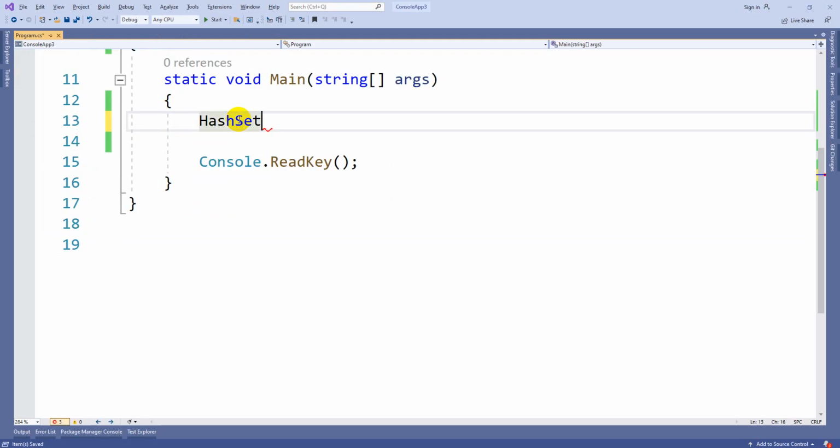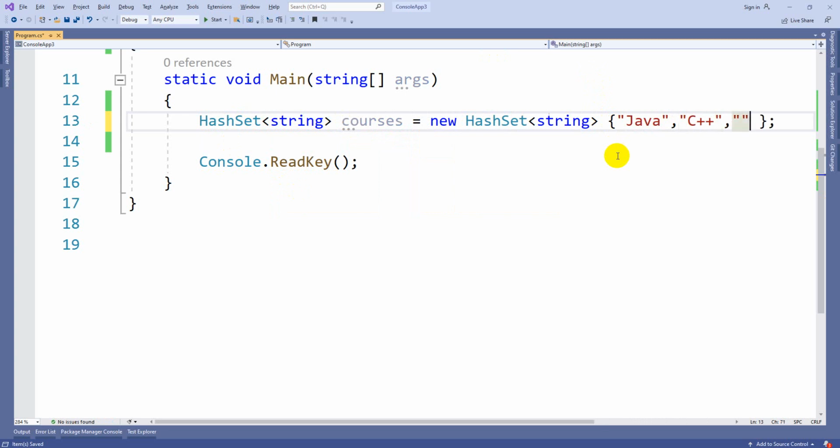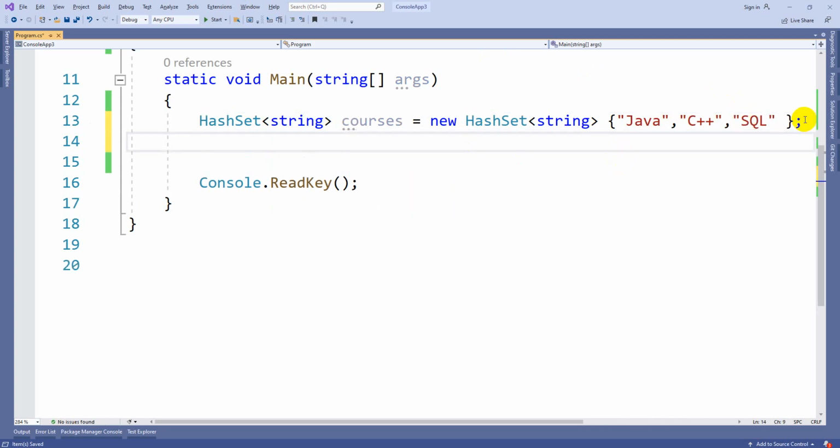So you can see HashSet of string. The same example I am taking, don't feel bored about that. So new HashSet of string. Here I am trying to store some values: Java, C++ and SQL. Even I can insert values by using the Add method as it is, courses dot Add.